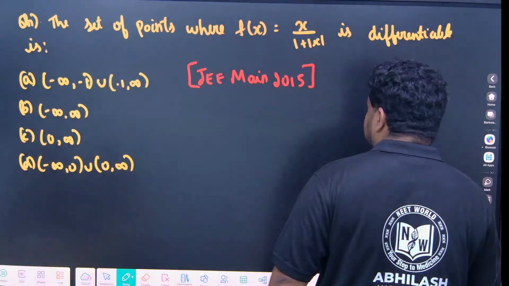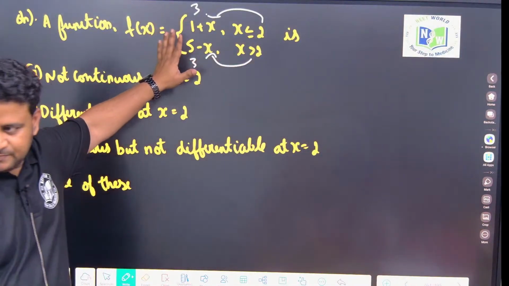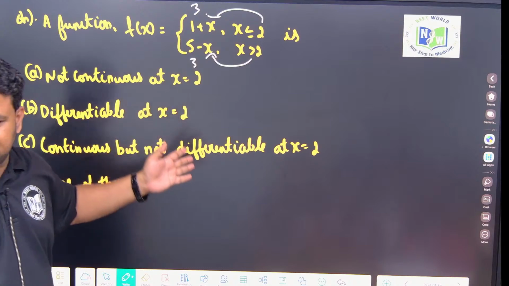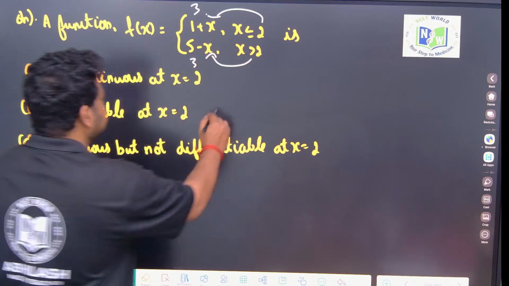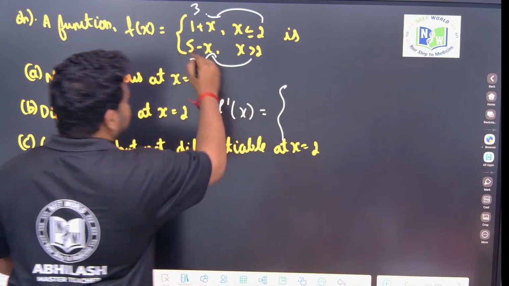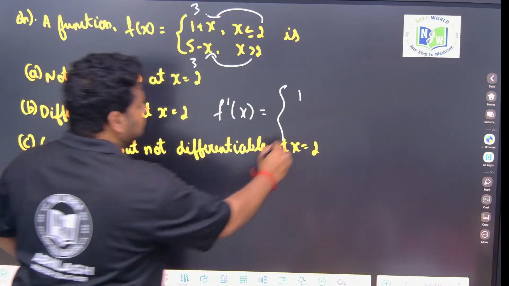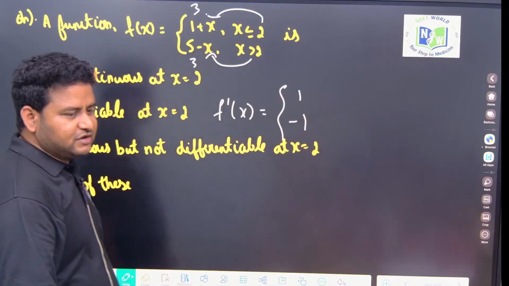Anyways, look at this question now. First of all, is it continuous? Yes, it is continuous. Now, let us check for differentiability. For this, what you do? Take f dash of x. F dash of x, this is what? 1 plus x is 1. Differentiate directly. Then, this is what? Minus 1.